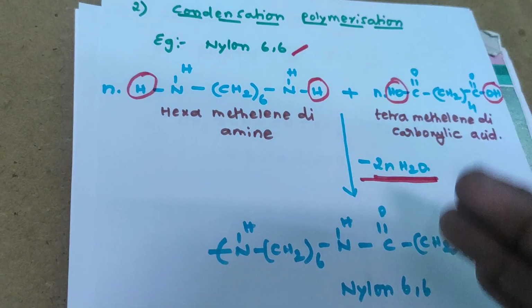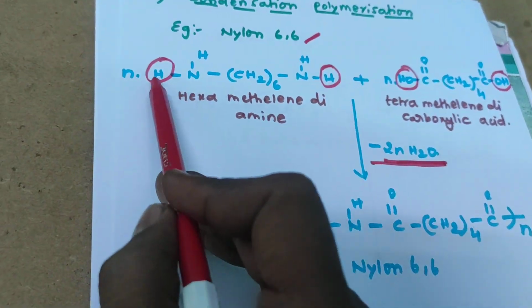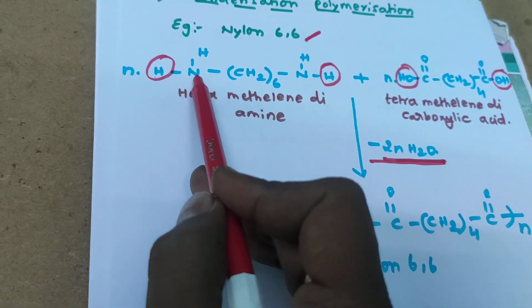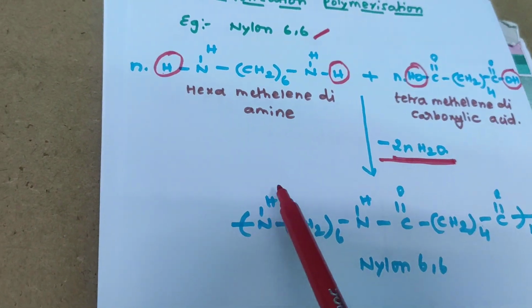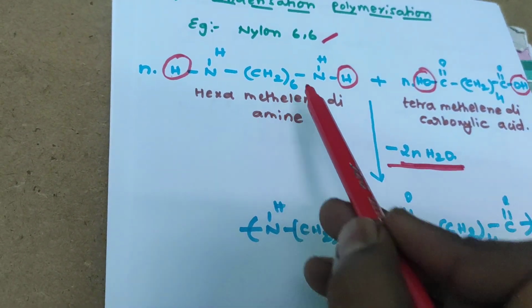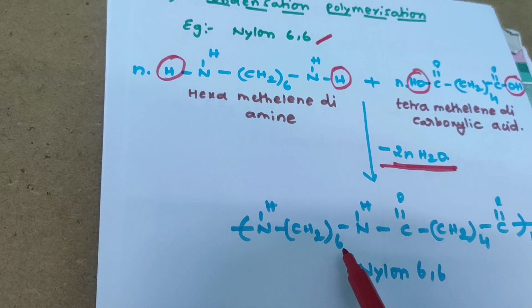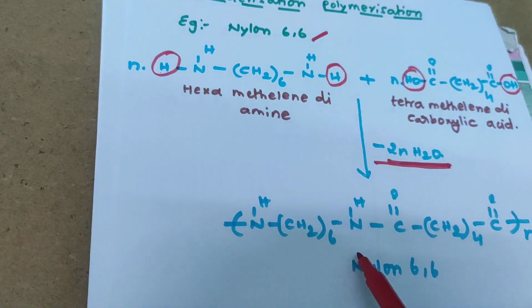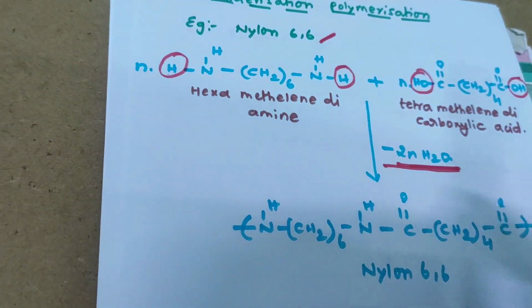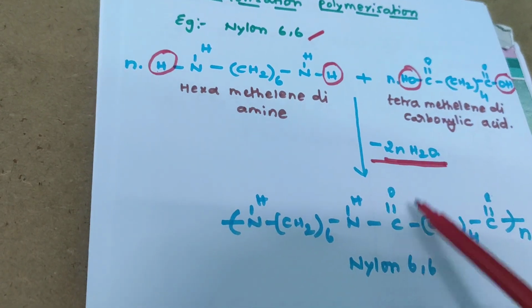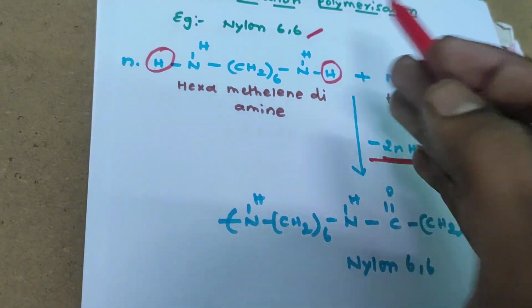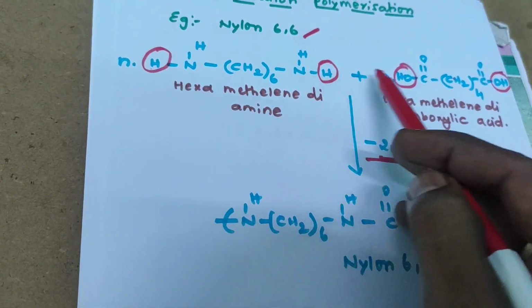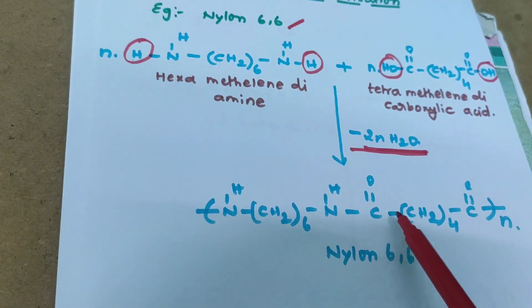The remaining molecules get joined. Hydrogen gets eliminated, and the remaining is the bond N-H, with CH2 taken 6 times, then N-H. The hydrogen gets eliminated, so there is no need to write it. And OH is also eliminated. So on combining these 2 molecules, it is directly joined with C double bond O.